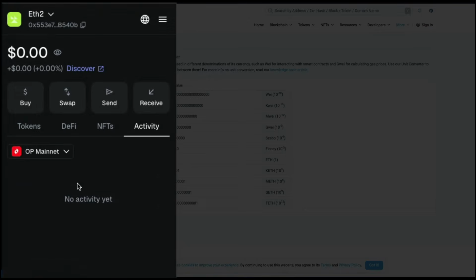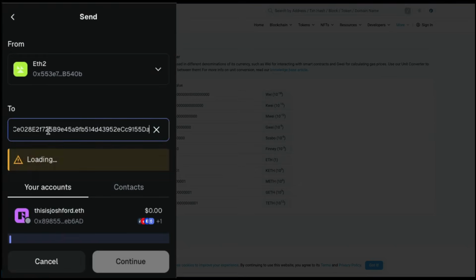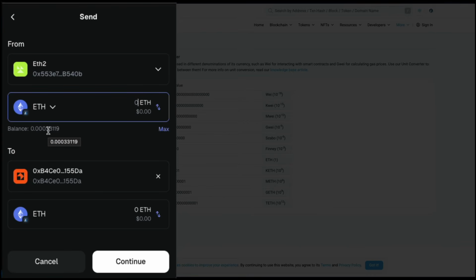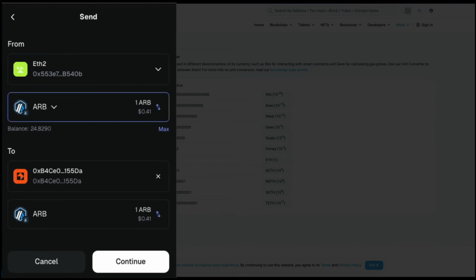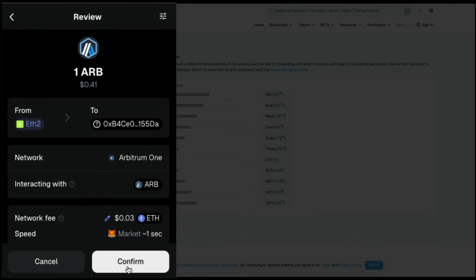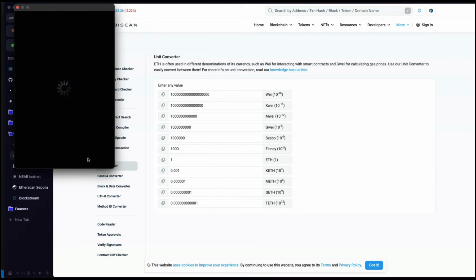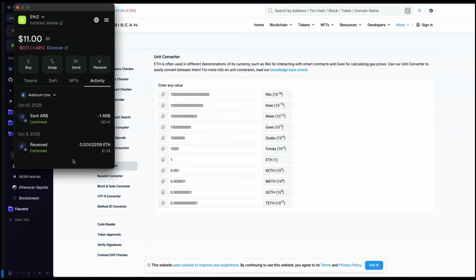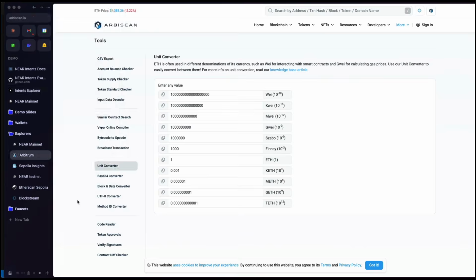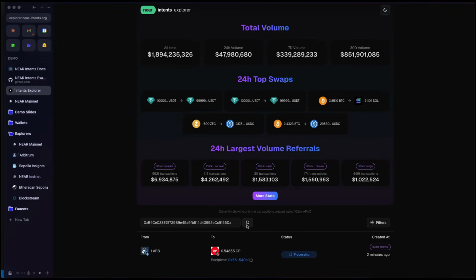So we'll go back here. We'll go to Arbitrum. We'll send. And here, we'll paste in our deposit address. And we'll select Arbitrum. And we're going to send 1 ARB to this deposit address. We'll hit continue. And it looks like we'll pay 2 cents ETH. Go ahead and confirm. All right, transaction looks like it's complete. So again, we can go back to our Intents Explorer. We can paste in the deposit address, and we can see that this is now processing.